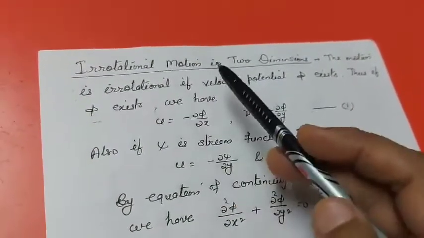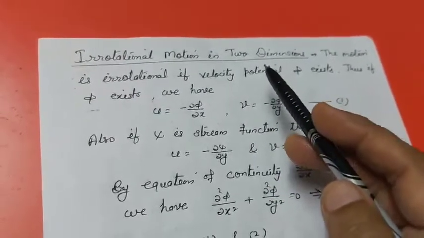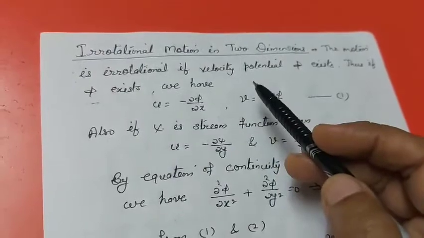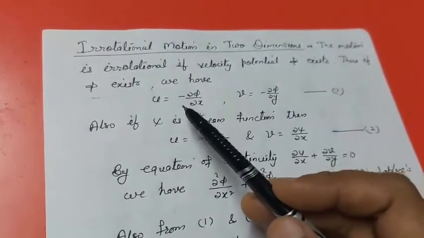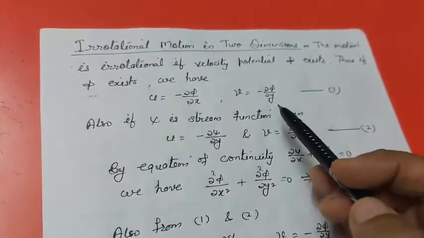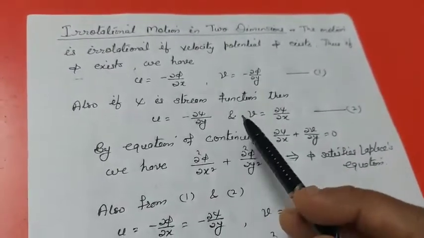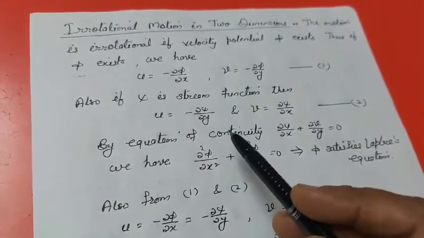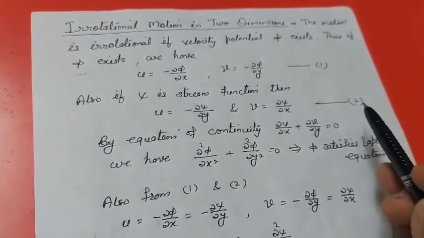Next is irrotational motion in two dimensions. The motion is irrotational if velocity potential phi exists. Thus, if phi exists, we have u is equal to minus del phi by del x and v is equal to minus del phi by del y. Suppose this is equation number 1. Also, if psi is a stream function, then u is equal to minus del psi by del y and v is equal to del psi by del x, and this is suppose equation number 2.